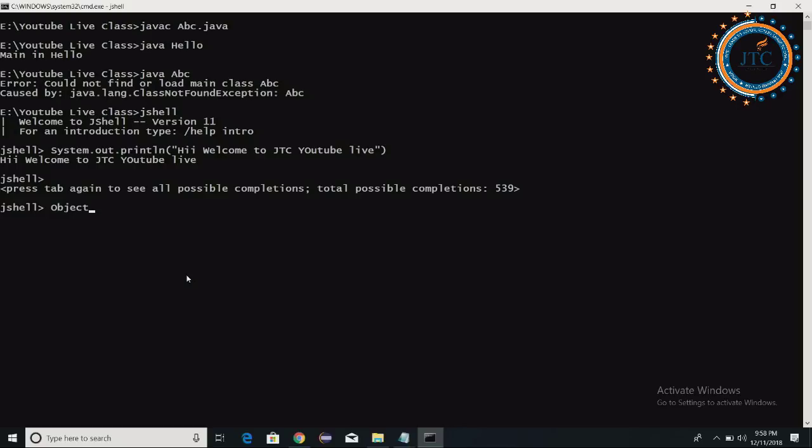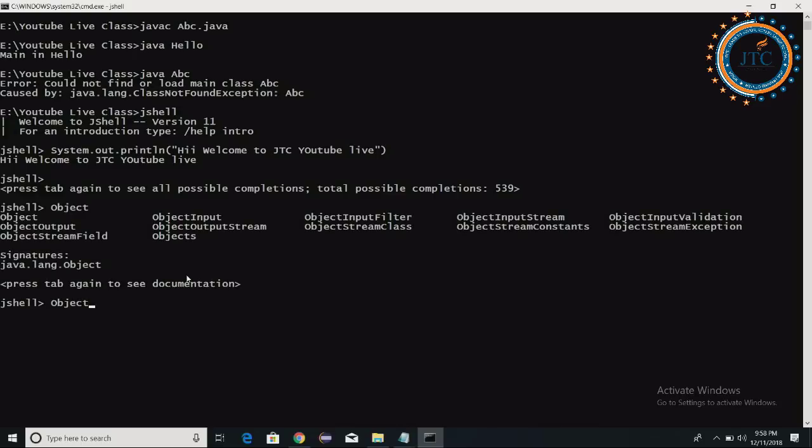See here, I'm just doing something. Are you able to see something? I have just written Object, and what is it showing? Did you observe one thing?